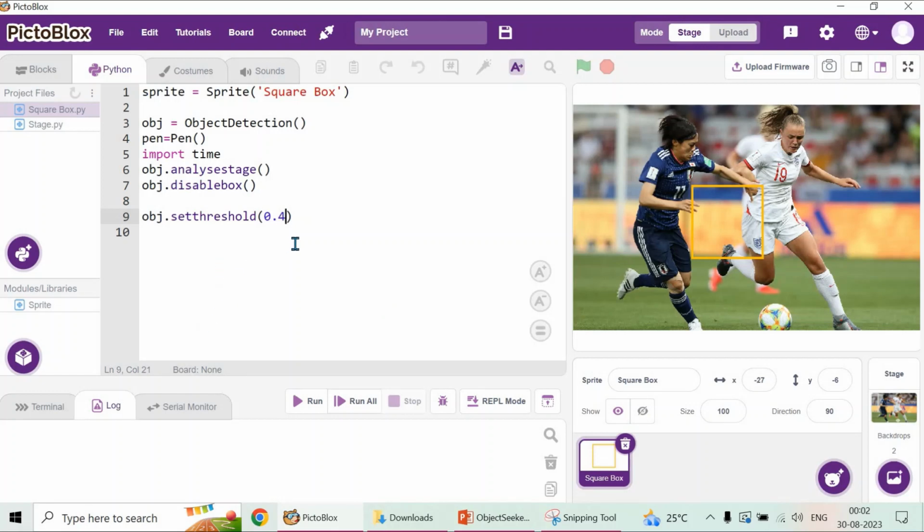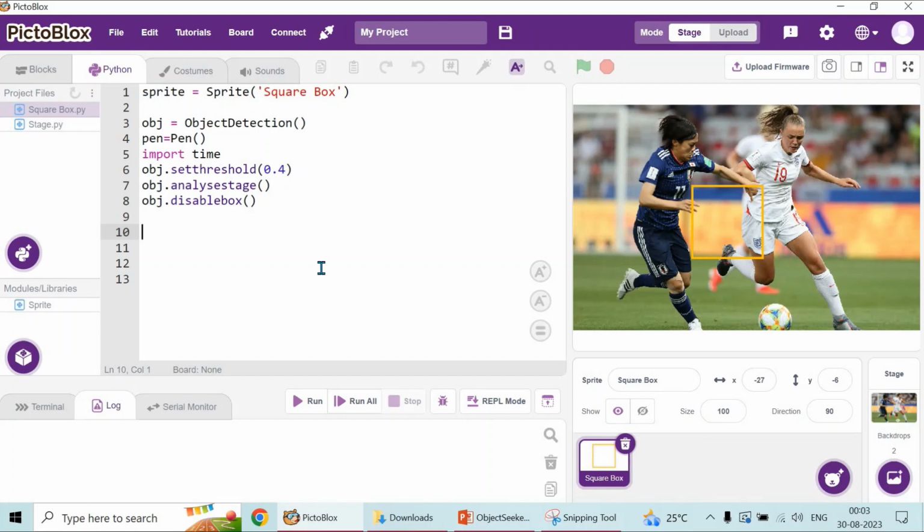I'm going to use 0.4. Setting the threshold has to be given before analyzing, because I want to set the threshold first and only after that analyze. So make a note of it: set threshold has to be given before the analyze stage.